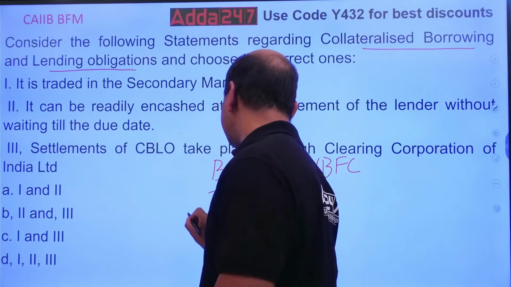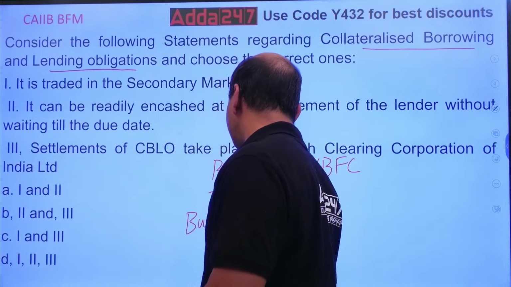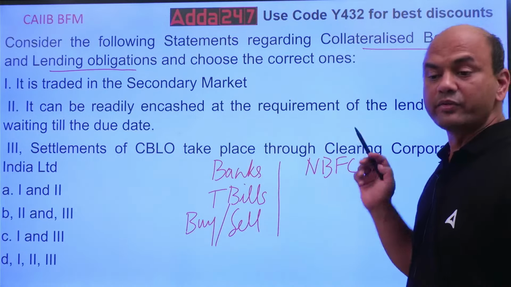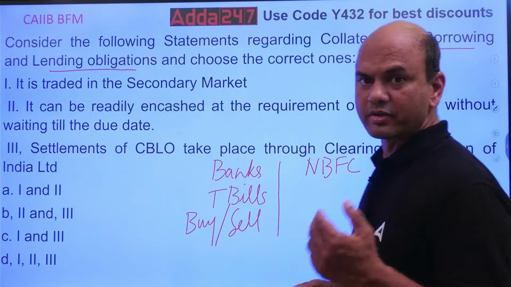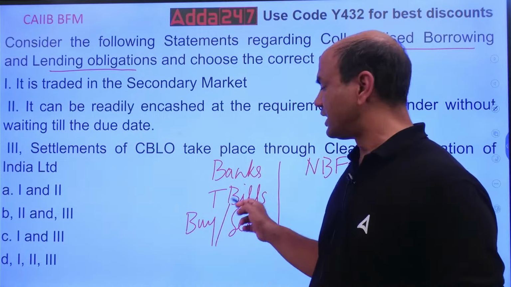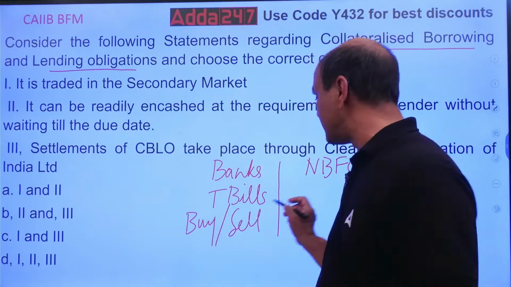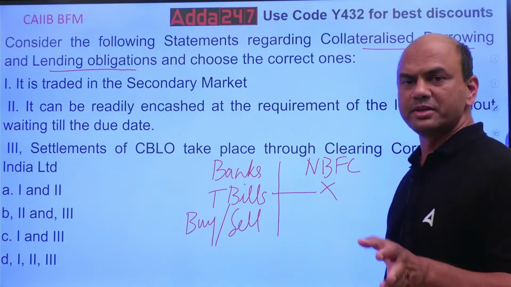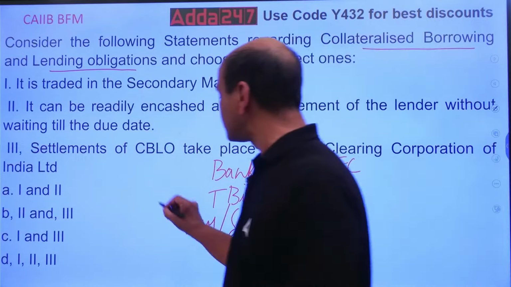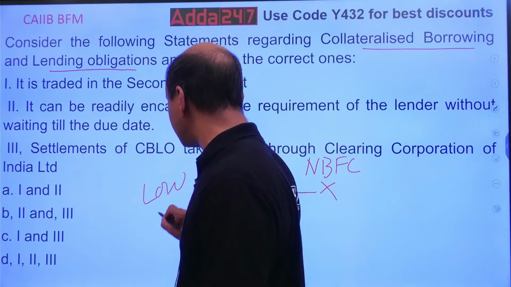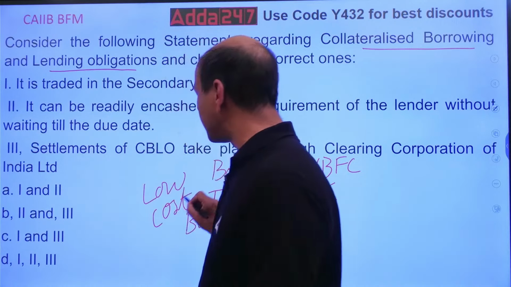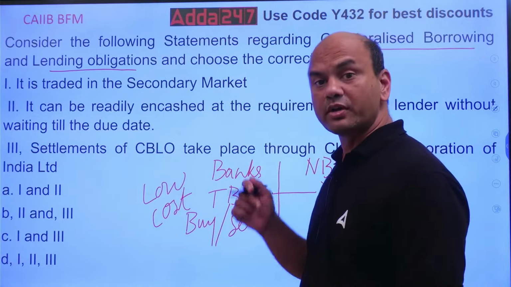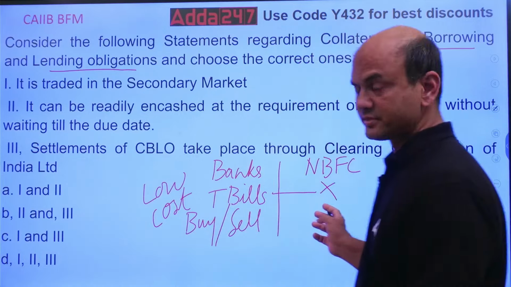They can buy and sell, so they can manage the liquidity, buy and sell both. They can manage their liquidity and current payment requirements using T-bills. But this facility is not available to NBFCs. NBFCs don't purchase T-bills. So this is a low cost option. T-bills are always charged at low cost. So banks are getting funds at a low cost because of T-bills. But this facility is not available to the NBFCs.